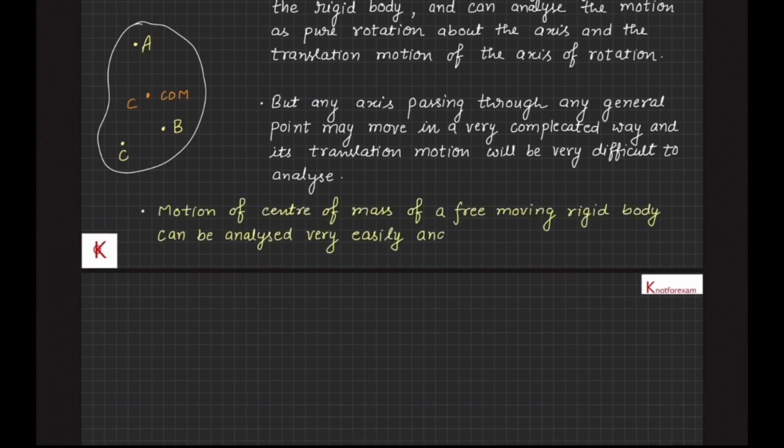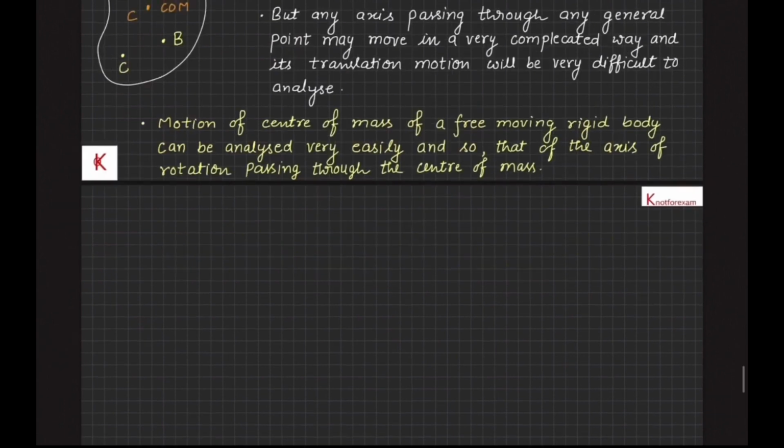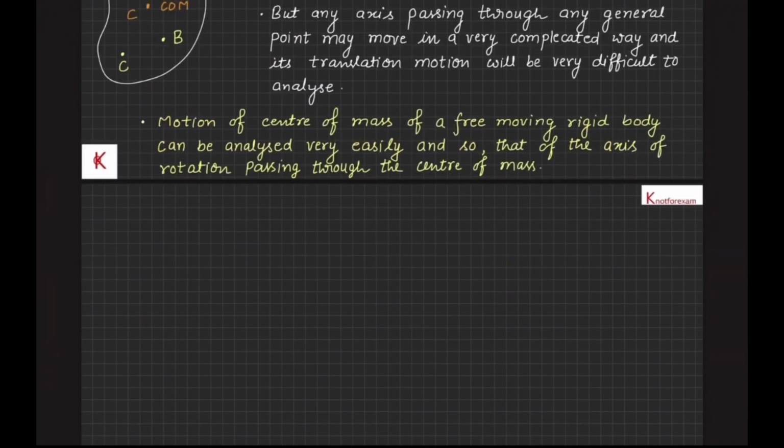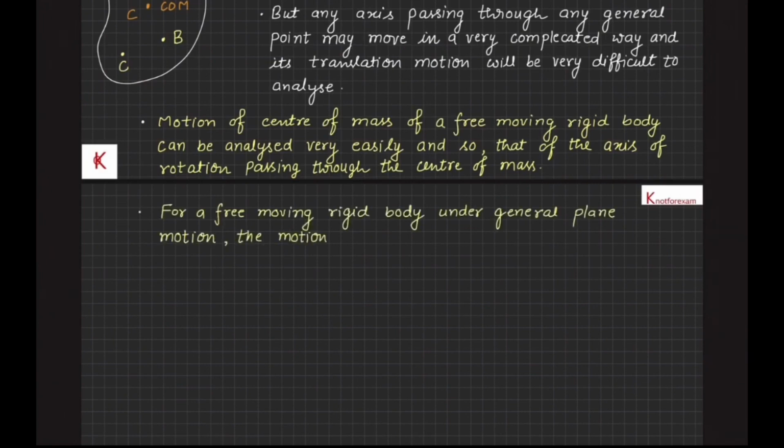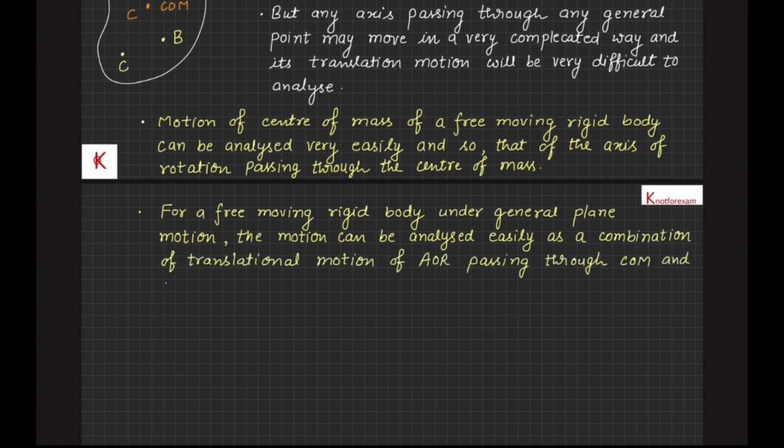But motion of the center of mass of a free moving rigid body can be analyzed very easily, and so can the axis of rotation passing through the center of mass. Therefore, for a free moving rigid body under general plane motion, the motion can be analyzed easily as a combination of translation motion of the axis of rotation passing through the center of mass and pure rotational motion about this axis. Also, angular momentum of a rigid body in general plane motion will be in a fixed direction, that is along the axis, which will be perpendicular to the plane of the motion.